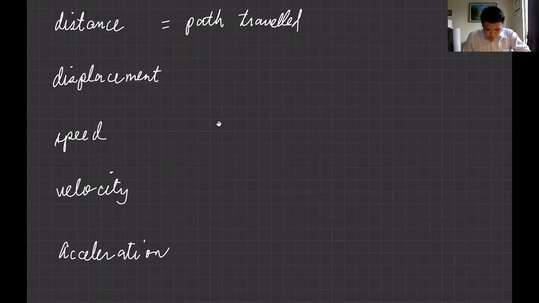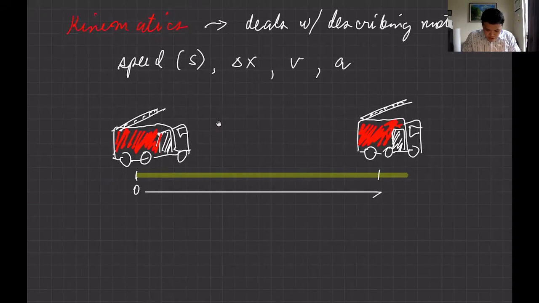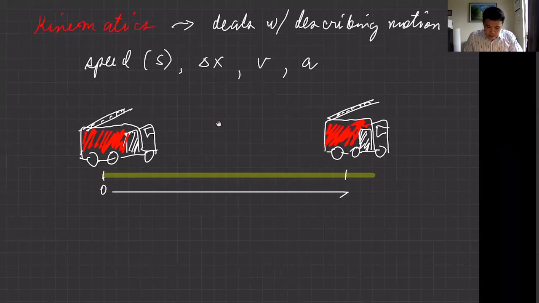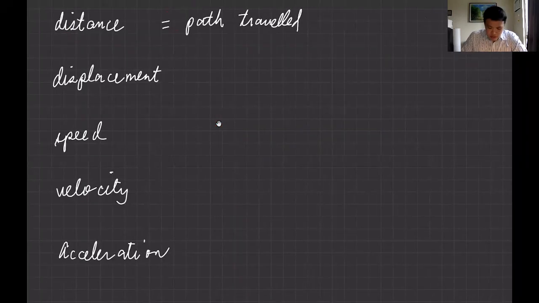So perhaps the car can move that way, that way, that way, and so on until it reaches the final position. So it can be longer, you know. Okay, so this is the path traveled. So we just call it capital D for distance. And of course, the unit for distance is the meter.